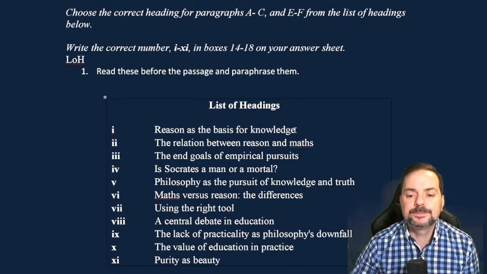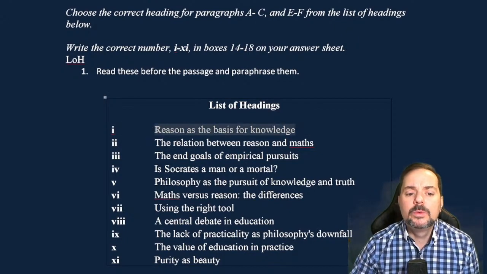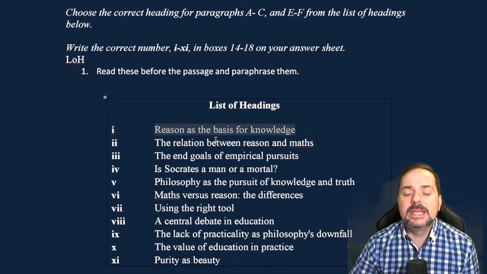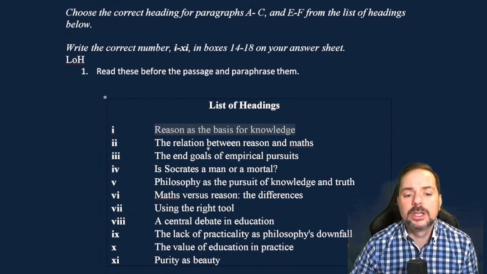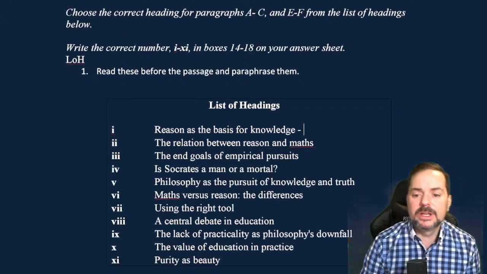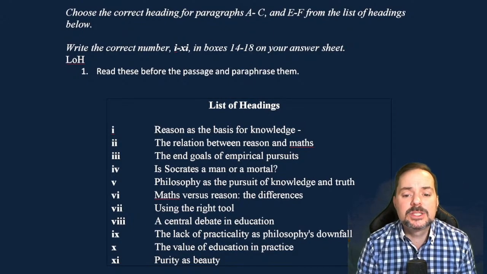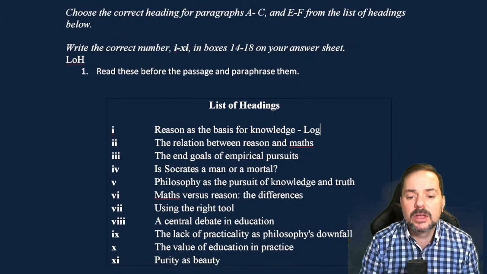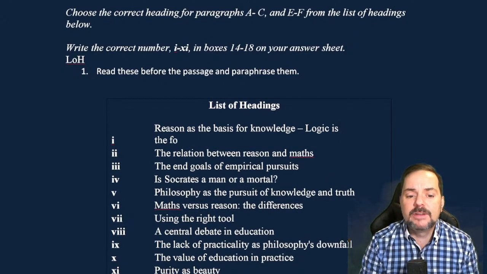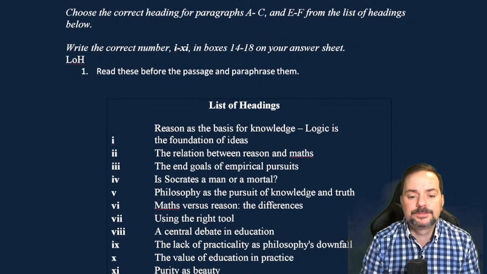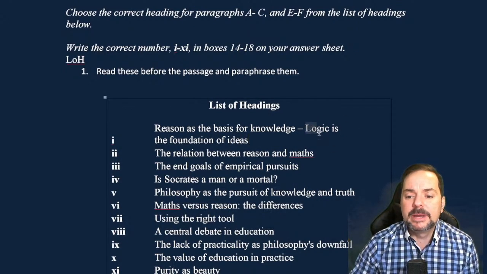And so here we have reason as the basis for knowledge. Okay, all right. So I'm going to paraphrase this. In my mind, reason as the basis for knowledge is kind of like saying logic is the foundation of ideas. Okay, that would be my paraphrase for that.